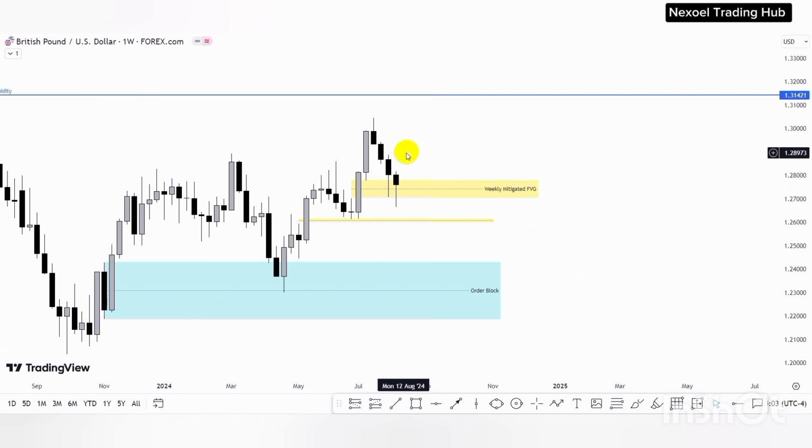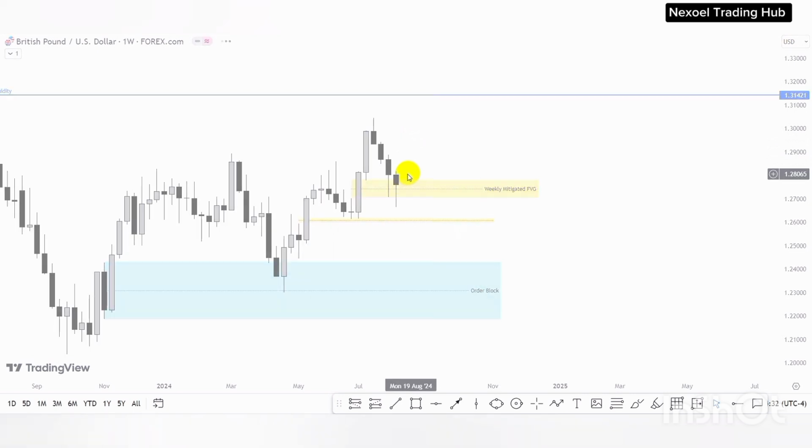So now this is the weekly time frame, and our anticipation is to see what price is going to deliver next week. We are still expecting a bullish ride to the upside in the GBPUSD, in confluence to the EURUSD, and in confluence to what DXY is going to be doing. But for now, the GBPUSD is not really in confluence with the movement we've seen in DXY. So let's drop to the daily time frame.